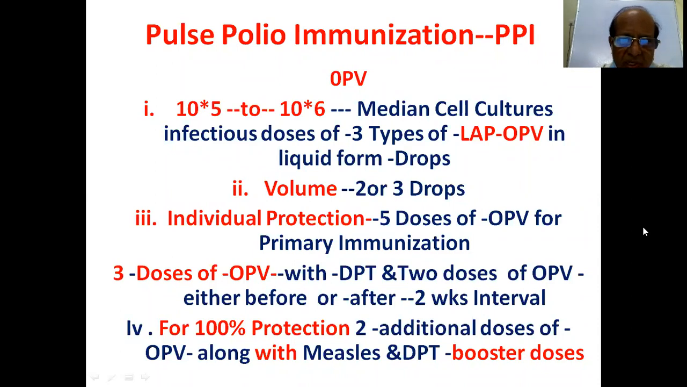3 doses of OPV with DPT and 2 doses of OPV either before or after, at 2 weeks interval, before DPT or after DPT. So here around 5 plus 3, 8 doses or up to 7 doses also. For 100% protection, 2 additional doses of OPV along with measles and DPT as booster doses. Along with the measles booster dose and DPT booster dose, you can add 2 more doses.